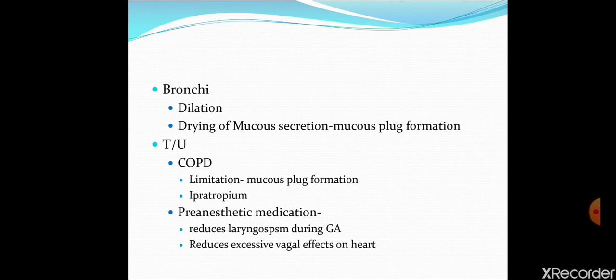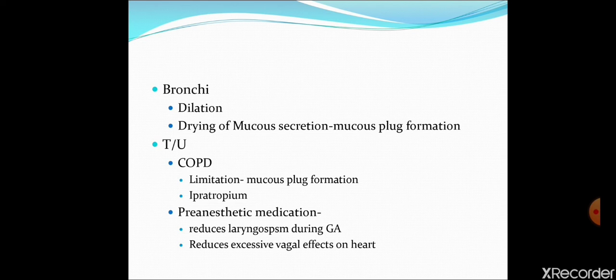Selective antagonists are used, like ipratropium and tiotropium, as we have discussed already. They are given in the inhalation form. Through inhalation, these drugs, ipratropium and tiotropium, are administered directly in the lungs. So their adverse effects are minimized because their systemic absorption is less. When their systemic absorption is less, their systemic adverse effects are less.